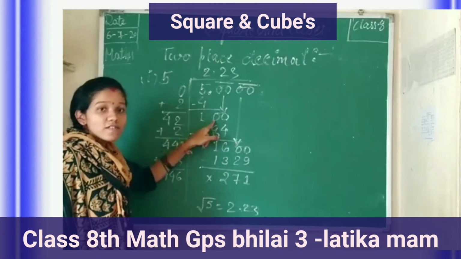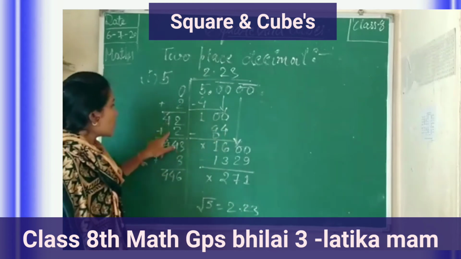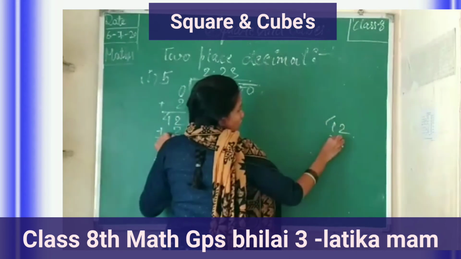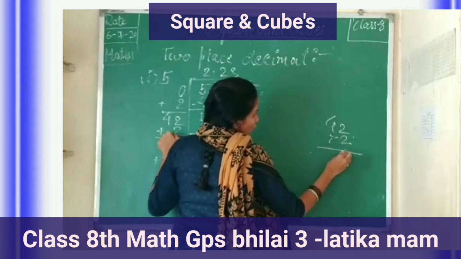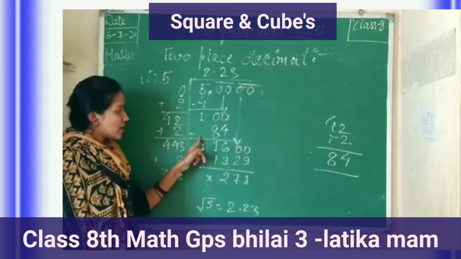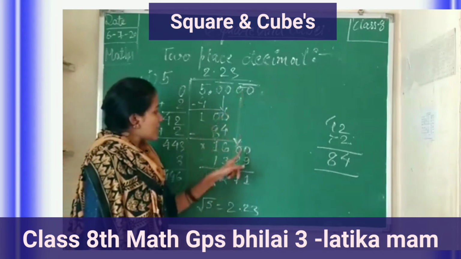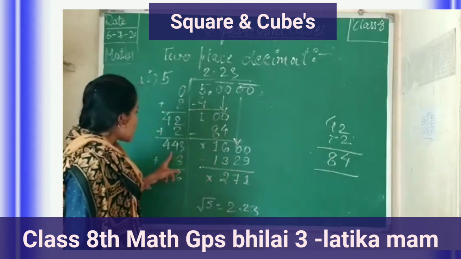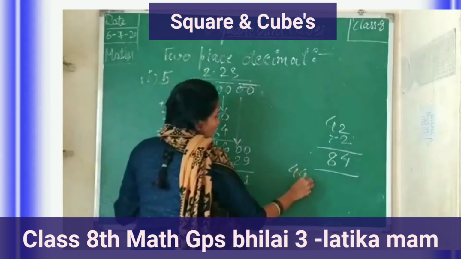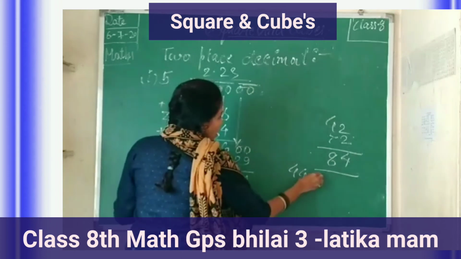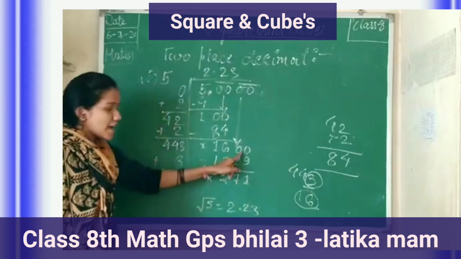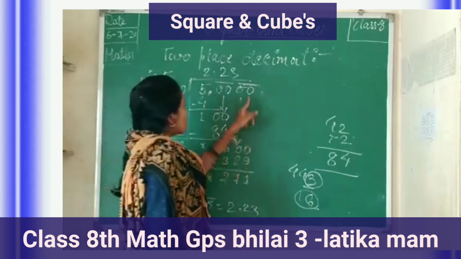2 twos are 4 because it has the 0 and 0 is an even number. 2 and 2, 4, 84 because 42 is multiplied by 2. 2 twos are 4 and 4 twos are 8. 84. 100 minus 84, 16. Then you can write 0 in the middle. Minus 4 plus 2, that is 4. Then you can take 4 4 3 as an even number because 3 is an odd number and 16 is an even number. Then you can see the last factor is also an even number.